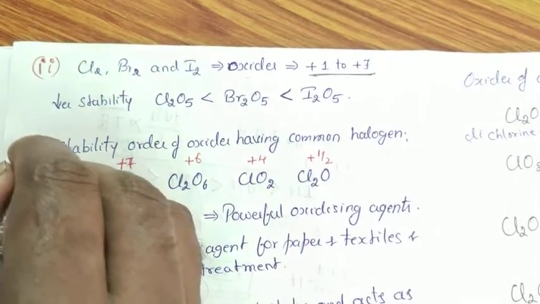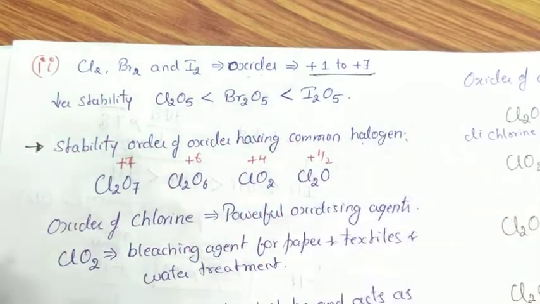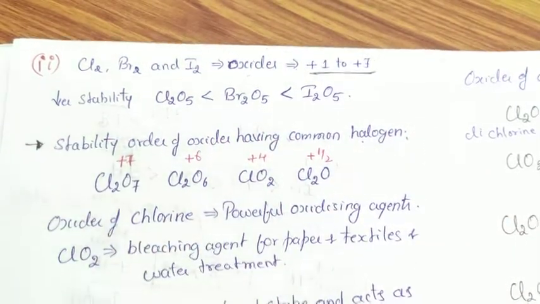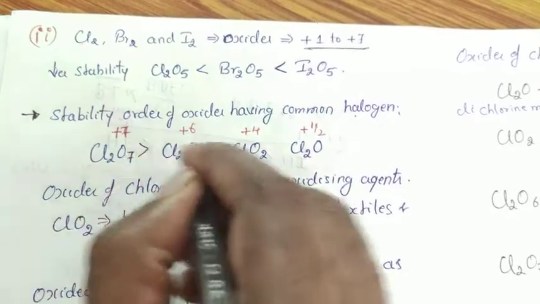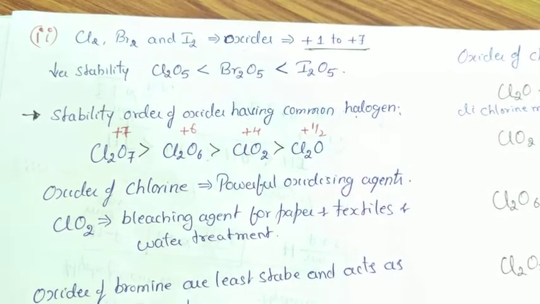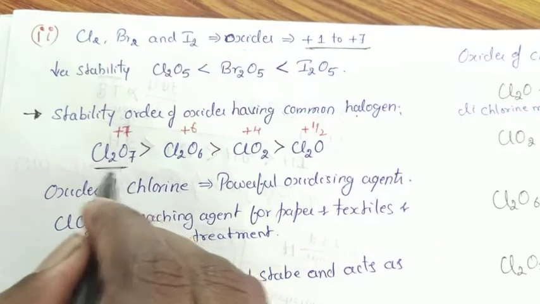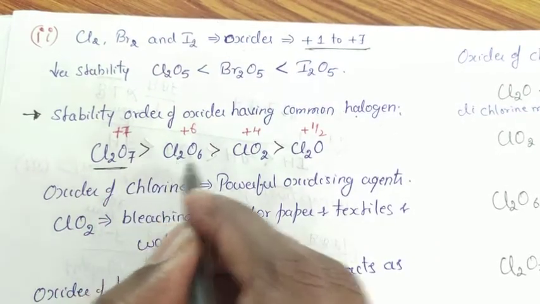Next, coming to the order of stability of oxides having a common halogen atom. For example, oxides of chlorine. This is the order of stability. Means, in case of oxides of chlorine, this molecule possesses greater stability when compared to these three.